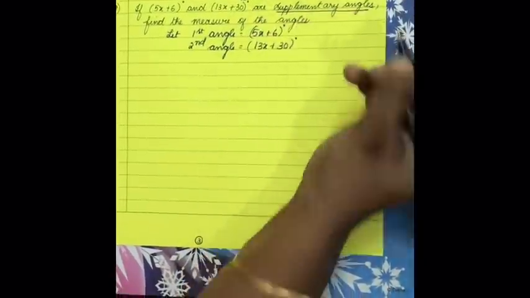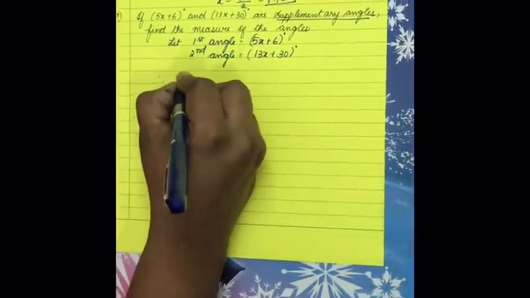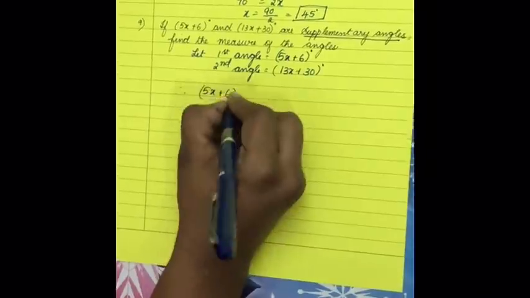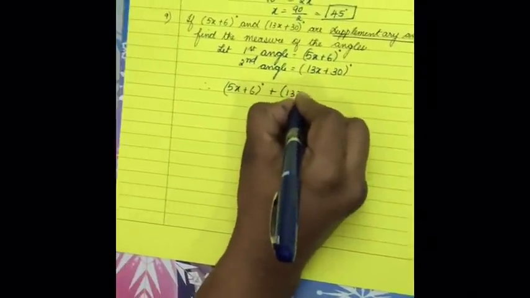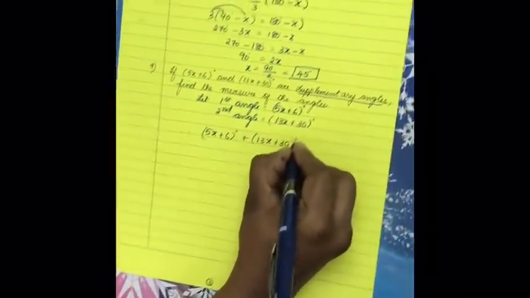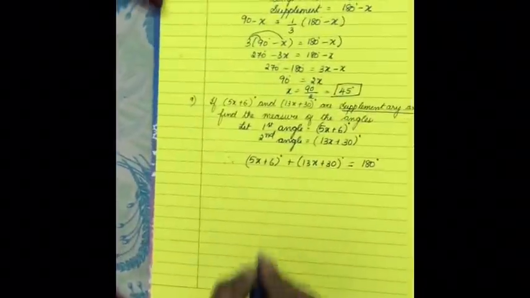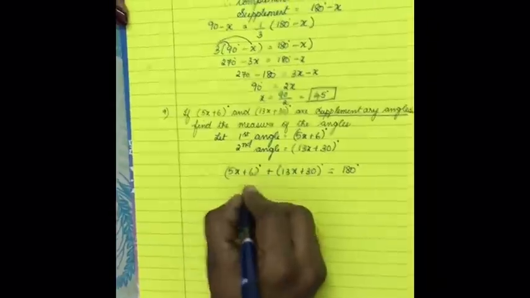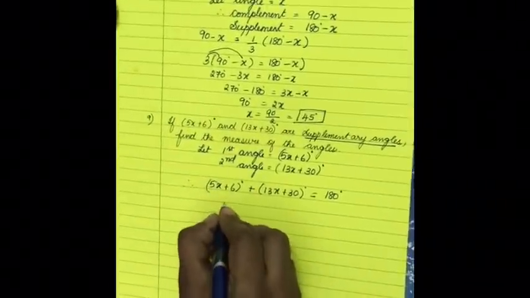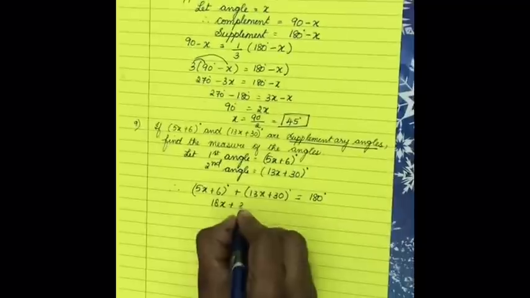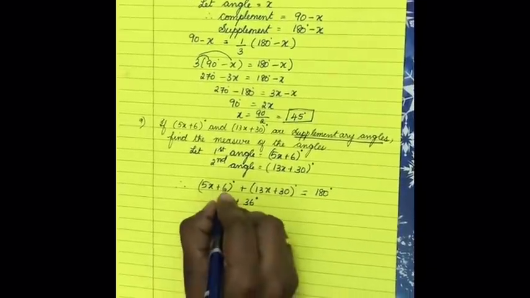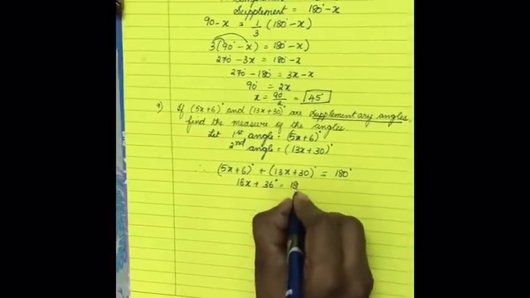They are supplementary angles. So that means what? Therefore 5x plus 6 plus 13x plus 30 is equal to 180 degree. So now we are just removing the brackets. So 13x plus 5x is equal to 18x, plus 36 degree. 30 plus 6 degree is equal to 180 degree.